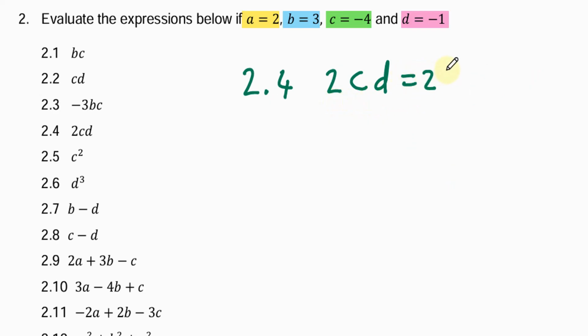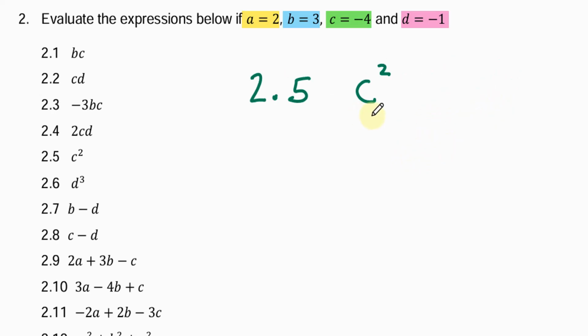Here we have 2CD, or 2 times C times D. We can plug in the values of C and D. So C is negative 4, and D is negative 1. A negative times a negative is a positive, so we know our answer will be positive. Then 2 times 4 is 8, times 1 is 8. So positive 8.